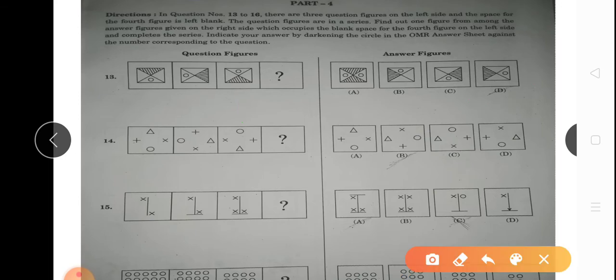Here we will see. Here is the first triangle, triangle here, triangle here. Then the triangle will be here. Then we will see which place the triangle is in. So here is a triangle, here is a triangle. In option number B and option number C there are two triangles, but these are not one answer. The answer is only one. Now we will see the circle, as the circle is here, then here, then here. Then our circle will be here now on this side. So only in option number B is the circle here. That means our option number B is the answer.